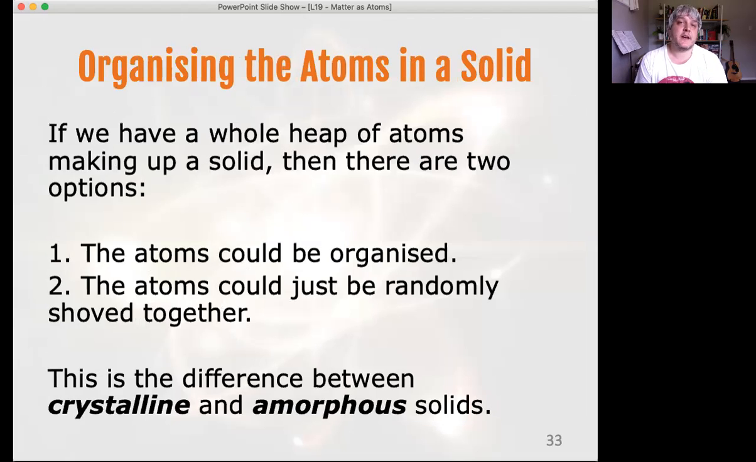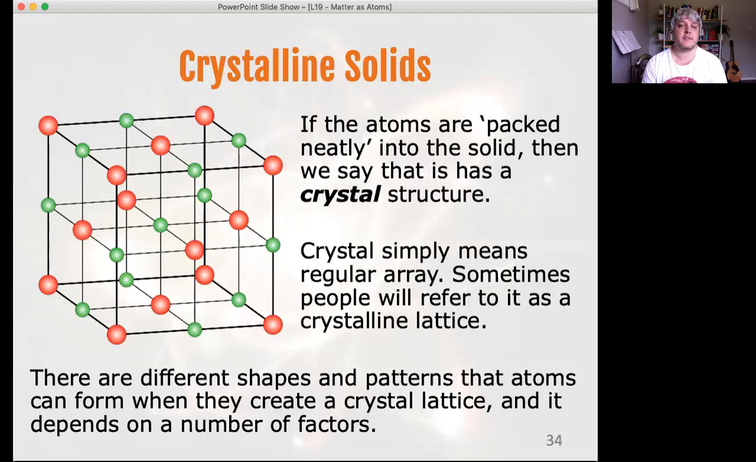If you have a whole heap of these atoms and you want to make a solid, then you really have just two options for how you can do that. You can either organize the atoms and lay them out in a nice even grid, whether it's a cubic grid or a hexagonal grid or some other kind of shape, or you could just randomly shove them together in a big pile. And that is the difference between crystalline and amorphous solids. We're not going to go into a huge amount of detail on these, just be aware that there are differences. Even if you have two objects made of the same stuff, they can behave differently if they have different solid atomic structure.